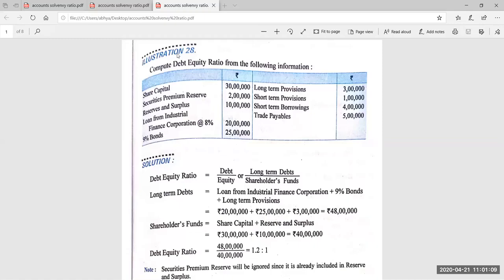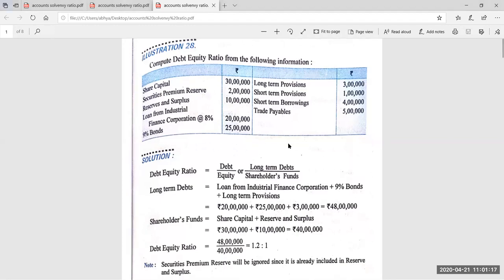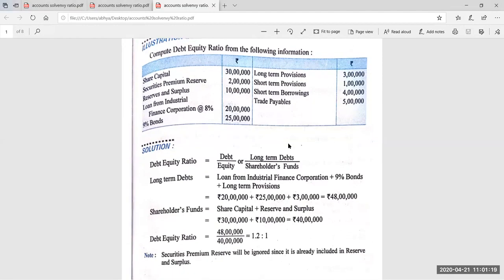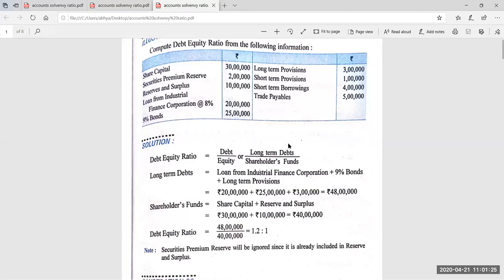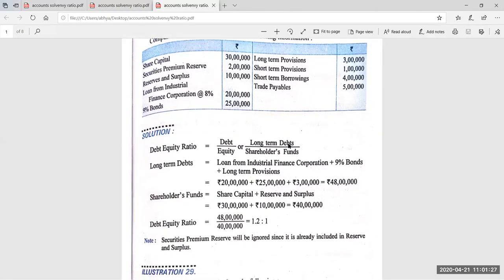So yesterday I had given you 3 questions. I'm going to discuss those 3 questions first. Then we'll be doing today's topic. Okay. So compute debt equity ratio from the following information. So you can match your answer. Debt equity ratio, the formula is debt upon equity. Just write in chat whether your answer is correct or not.